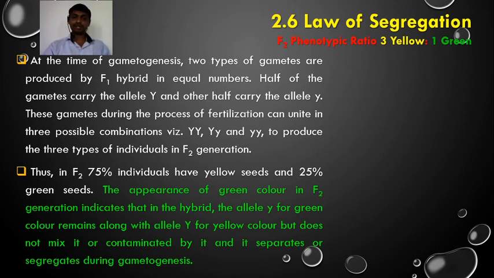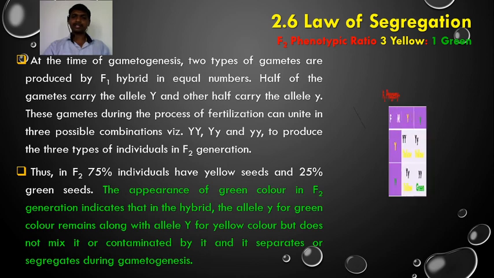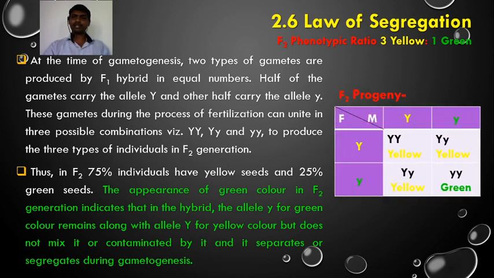So the appearance of green color in the F2 generation indicates that in the hybrid the allele small y for green color remains along with the allele capital Y for yellow color, but does not mix or get contaminated by it, and it separates or segregates during gamete formation. So in the F2 progeny we found the green color.